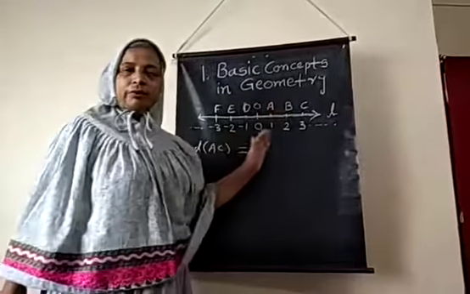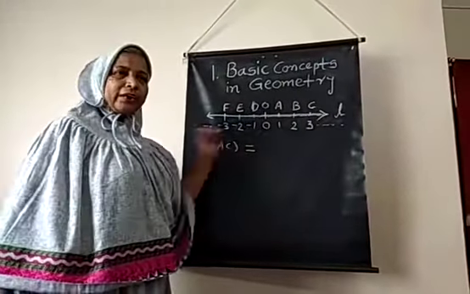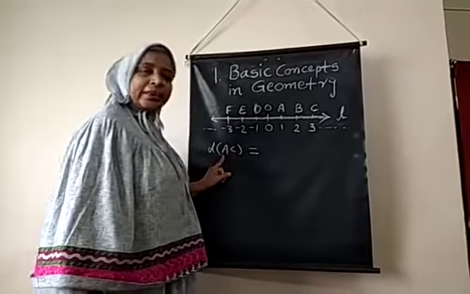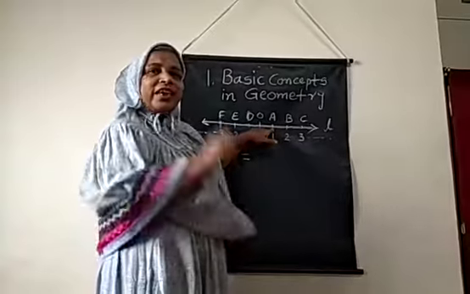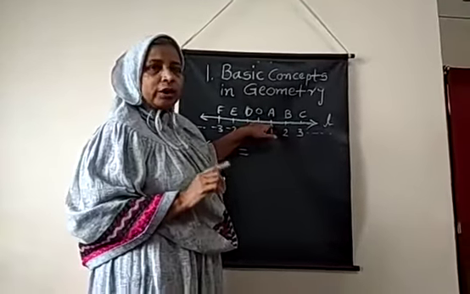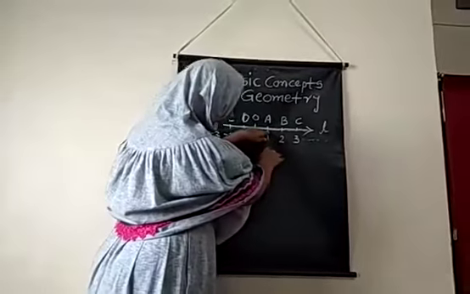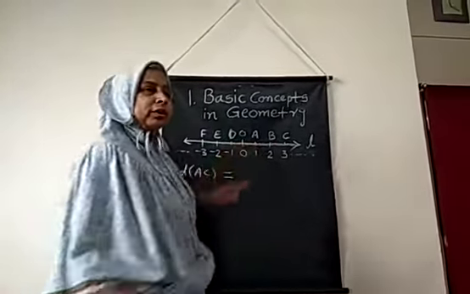Directly, distance can be calculated. How can we calculate? What is our point? First point A. So put your finger on A. So this A is your starting point. So starting point is always what? 0. So this is 0, 1 and 2. So what is the distance? 2.